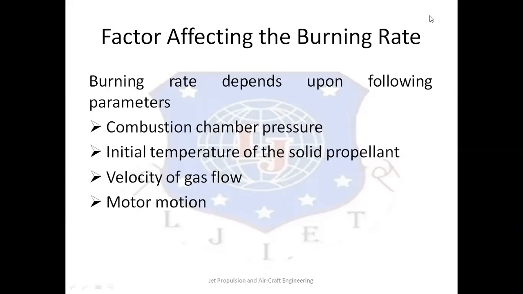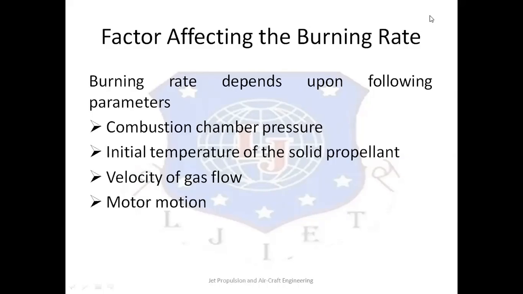The last factor is motor motion or motor acceleration and speed. Enhancement of burning rate can be expected in vehicles that spin the rocket motors about the longitudinal axis or have high lateral or longitudinal acceleration, as occurs typically in anti-missile rockets.